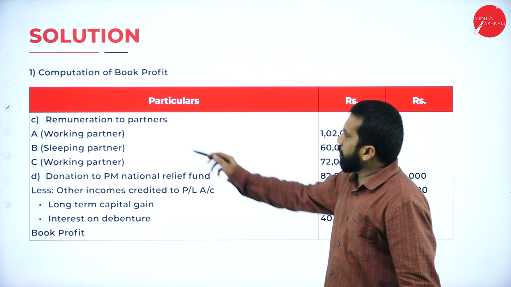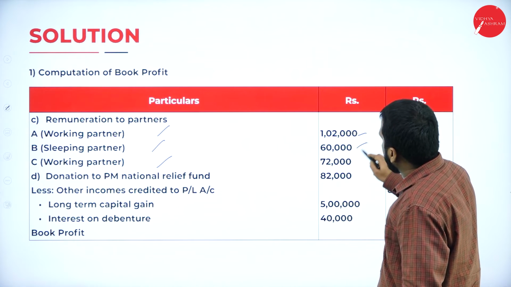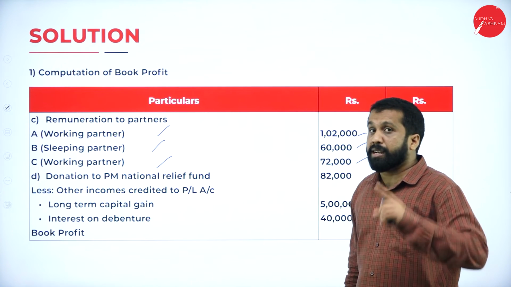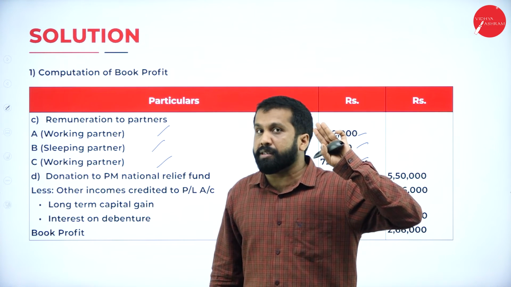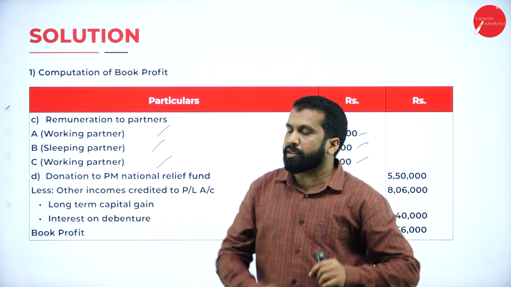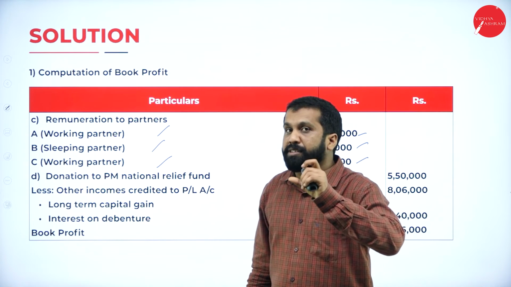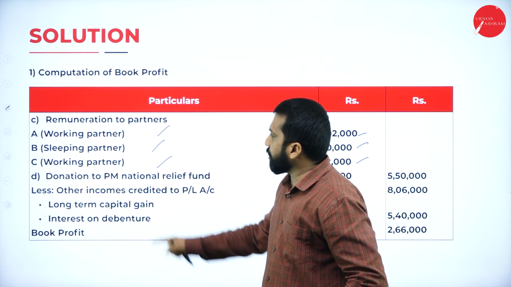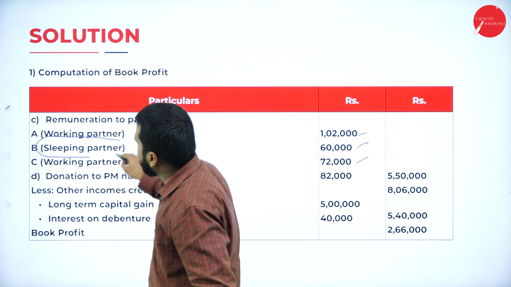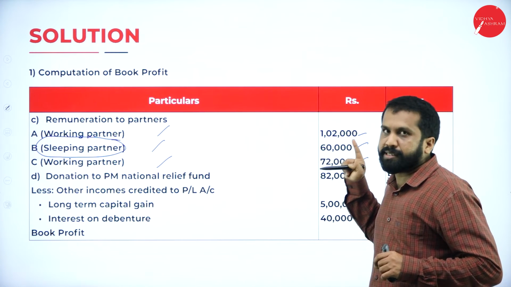Then remuneration to partners, working and sleeping. Here we take all the salary, but while doing your step number 2, after book profit we minus remuneration. There you are not supposed to take sleeping partner remuneration. Here you are supposed to consider it.